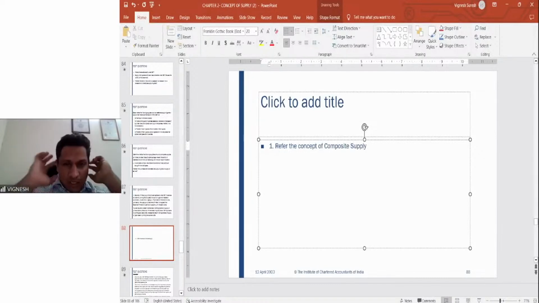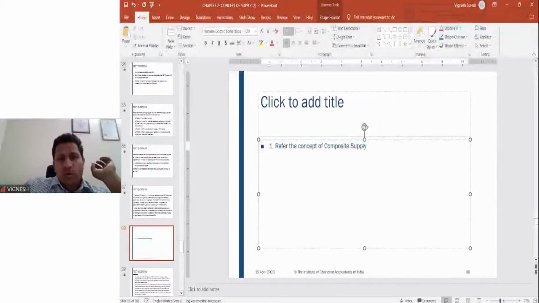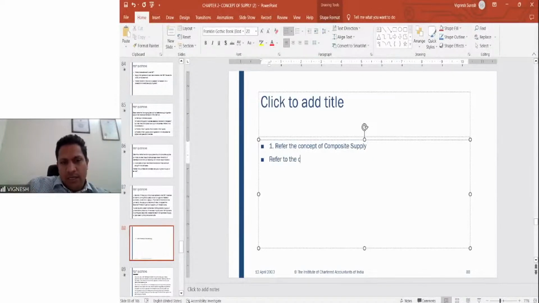As per the provisions of the CGST Act 2017, in case you don't remember the section, you have to say that a composite supply has two or more supplies, out of which one is a principal supply. Correct. Next, refer to the clarification given by the circular.